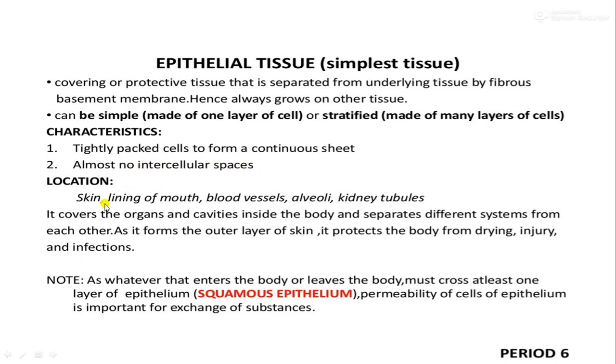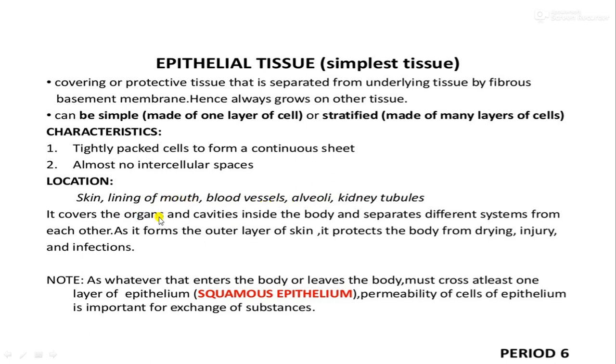Some of the organs where they are located are the skin, the lining of the mouth, blood vessels, and alveoli. Alveoli means air sacs in the lungs. Then there are the kidney tubules in the kidney. All these parts are lined internally and externally by epithelial tissues, so they offer protection.